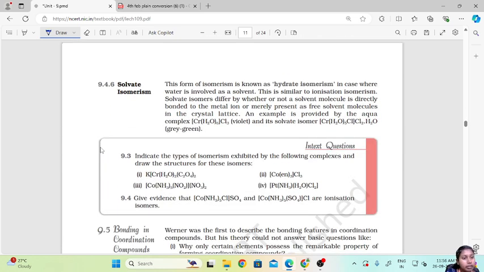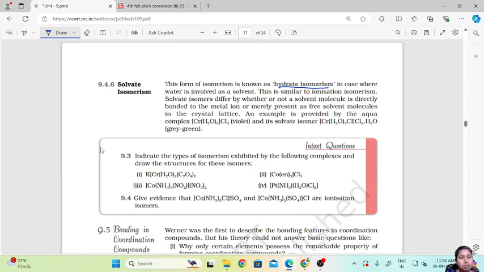Next is solvate isomerism. Now what is solvate isomerism? This form of isomerism is known as hydrate isomerism, in the case where water is involved as solvent. This is similar to ionization isomerism. Solvate isomers differ by whether or not a solvent molecule is directly bonded to the metal ion or merely present as free solvent molecules in the crystal lattice.